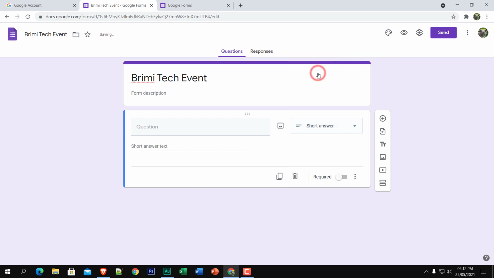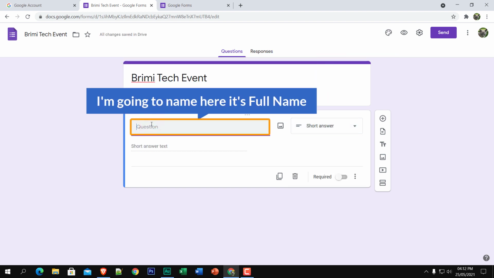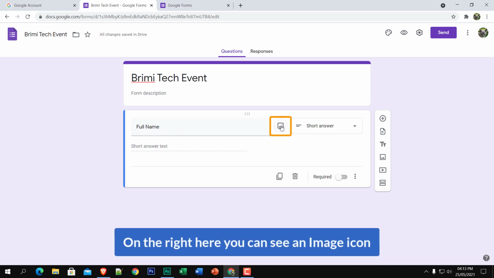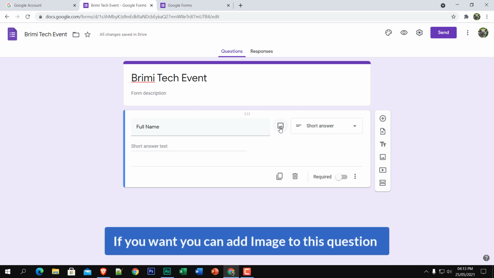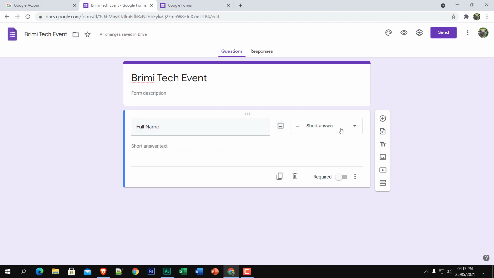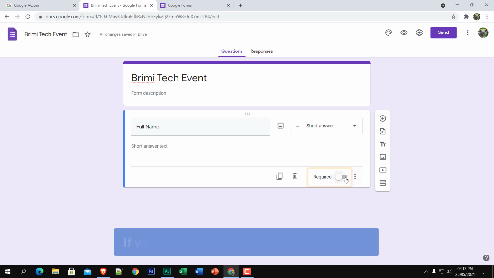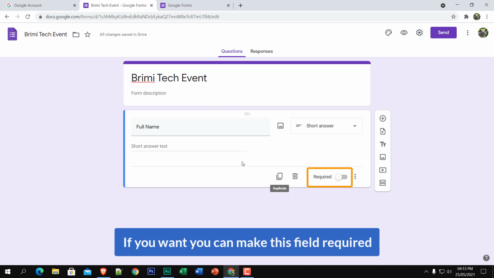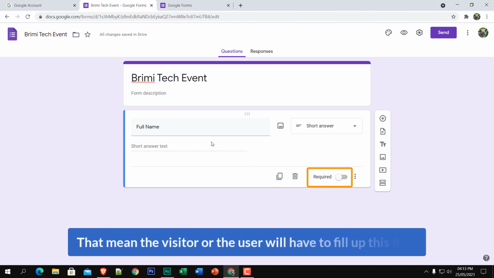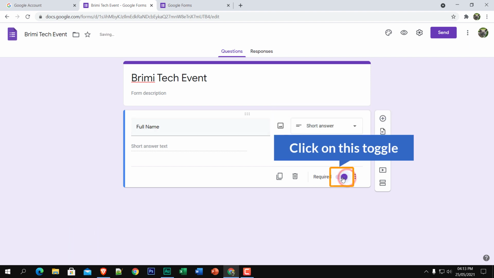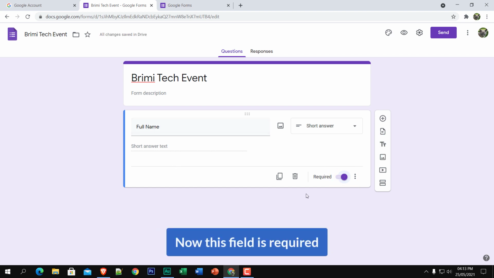Just click on it and I'm going to name it Full Name. On the right you can see an image icon. If you want, you can add an image to this question. And this is the type of the question. If you want, you can make this field required. That means the user will have to fill up this field. Just click on this toggle and now this field is required.